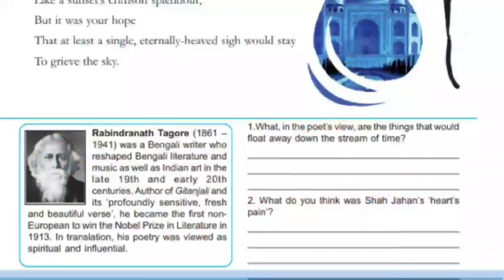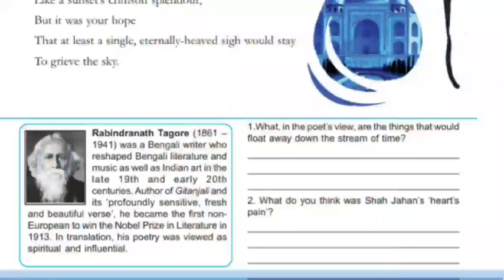The first question is, what in the poet's view are the things that would float away down the stream of time? Which are the things that the poet is saying are floating down the stream of time? There are 4 things that the poet mentions in the poem that will float down in the stream of time: life, youth, wealth, and renown.